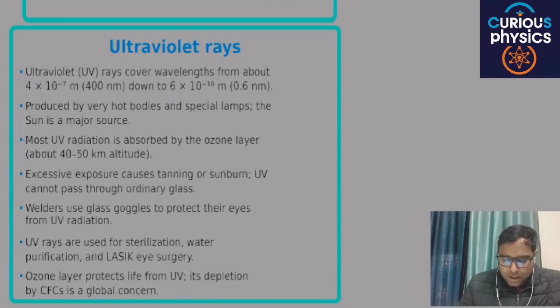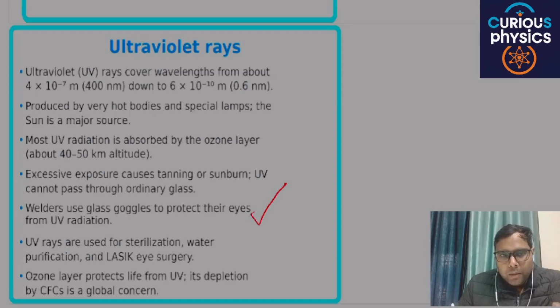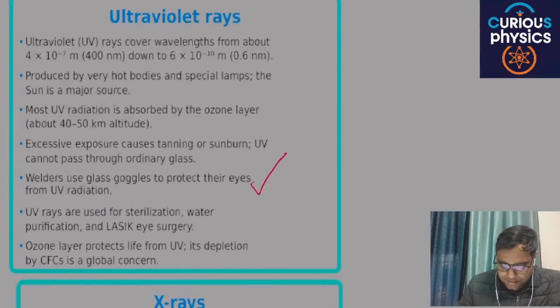They are produced by very hot bodies and special lamps. Most ultraviolet radiation is absorbed by the ozone layer. You have to understand and memorize all these points, because they are theoretical concepts.